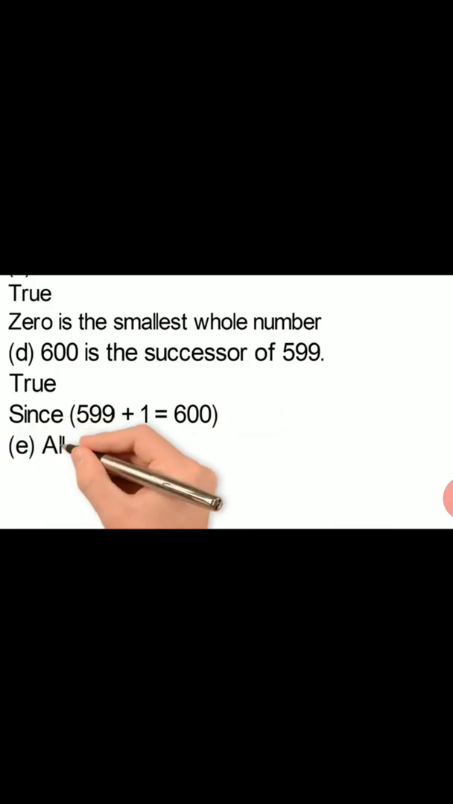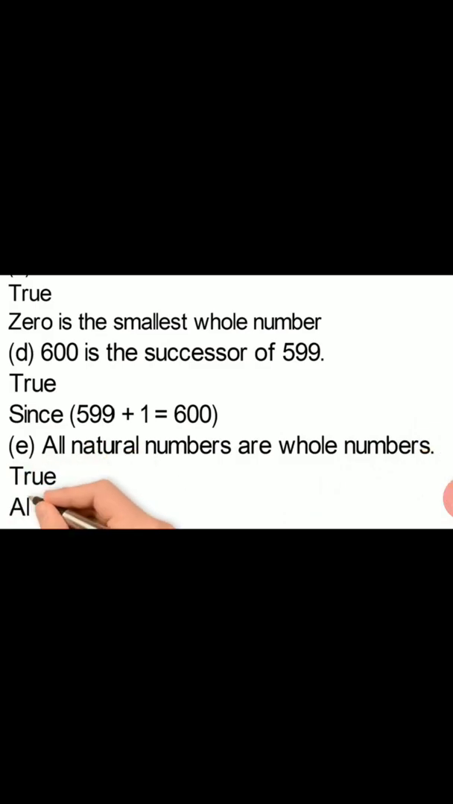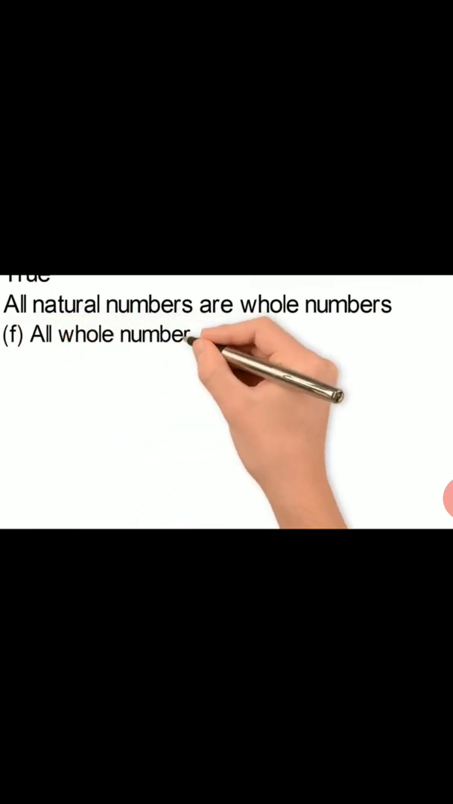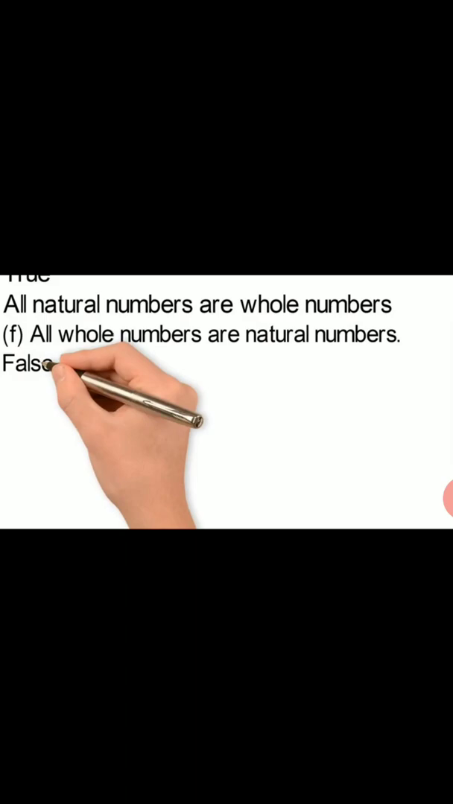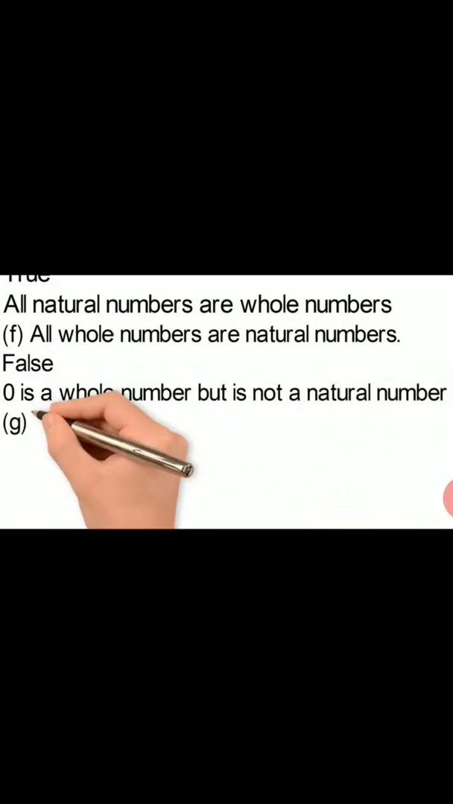Now we have the E part here. All natural numbers are whole numbers. As you know, natural numbers start from 1 and whole numbers start from 0. So that statement is true because all natural numbers are whole numbers. Now, all whole numbers are natural numbers. Whole numbers start from 0, natural numbers from 1, so whole numbers can't all be natural numbers. So this statement is false, because whole numbers include zero. Zero is a whole number but it is not a natural number.